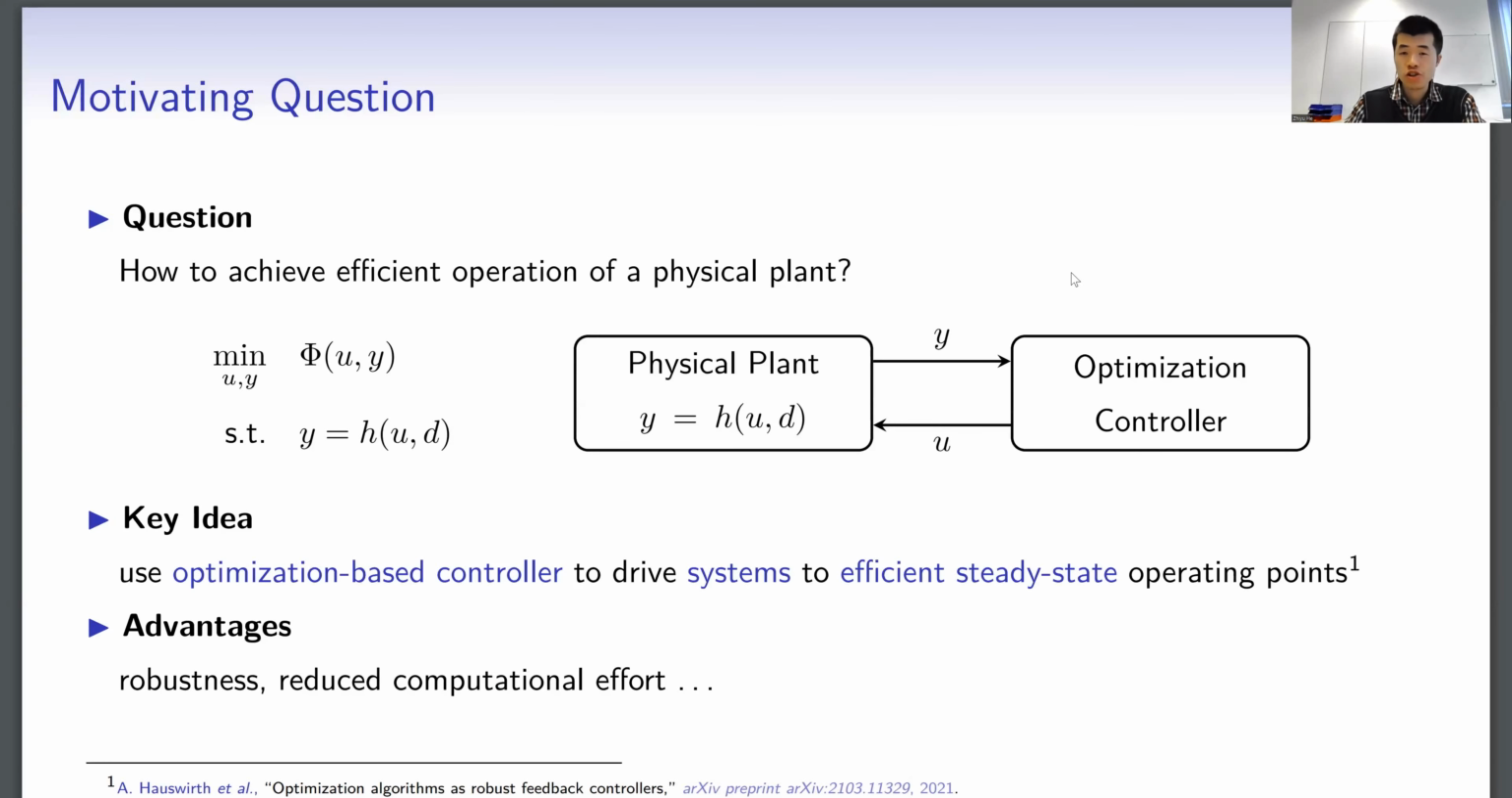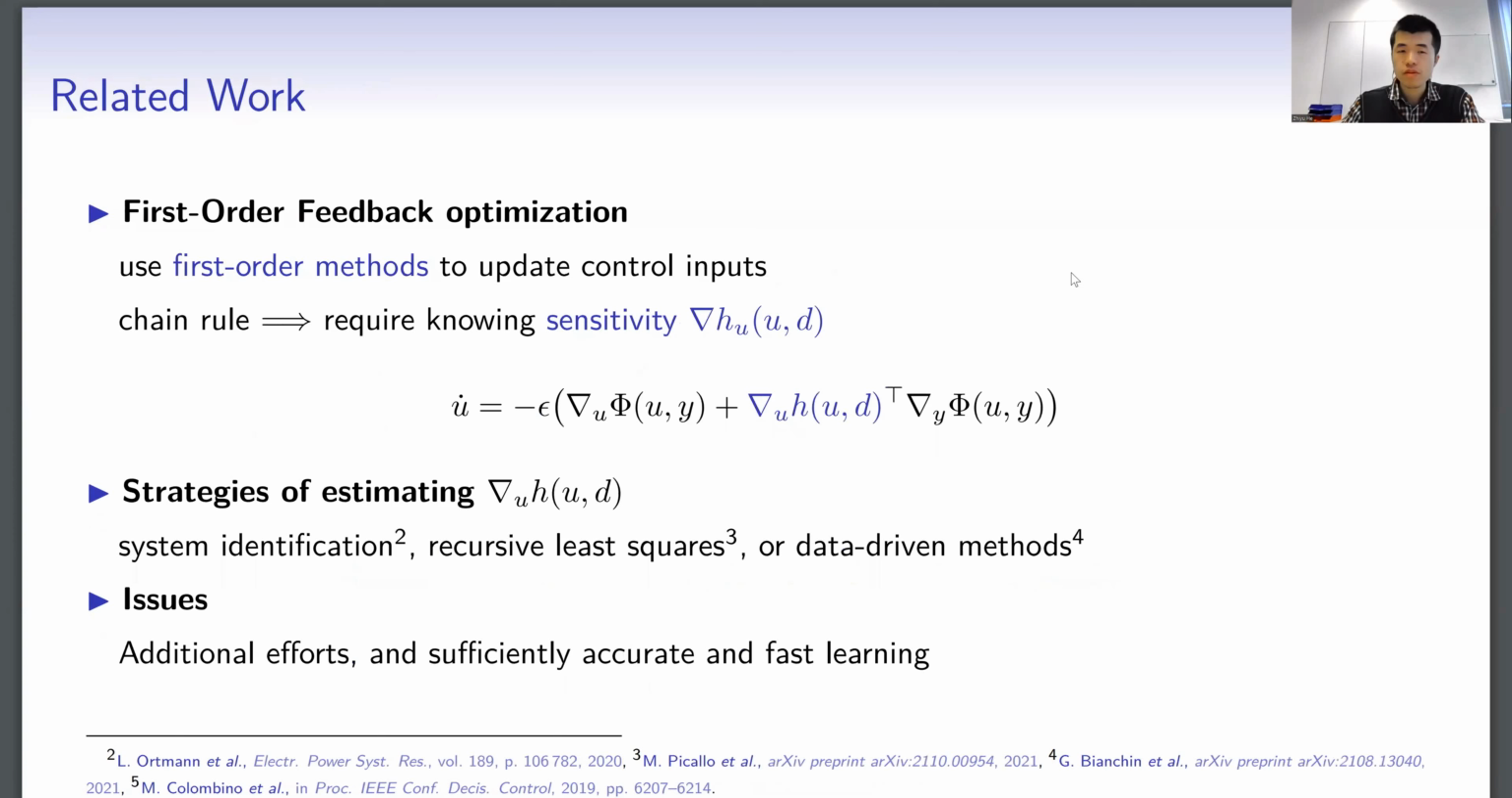In contrast, we consider such an emergent paradigm of feedback optimization. The central idea is to interconnect an optimization-based controller with a physical plant. We will always utilize the real-time measurement of the output y, and then we iteratively generate the new input u that we feed into the plant. In this way, we can drive the plant to an efficient steady-state operating point. Such a closed-loop architecture is robust against model mismatch, and it is also computationally efficient.